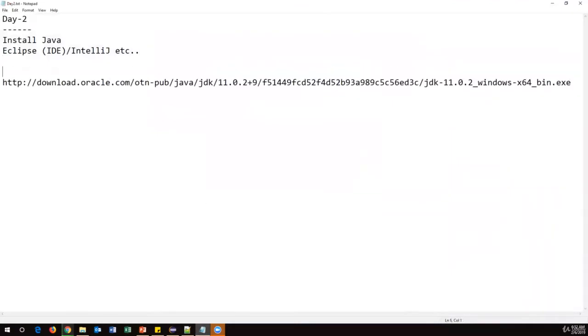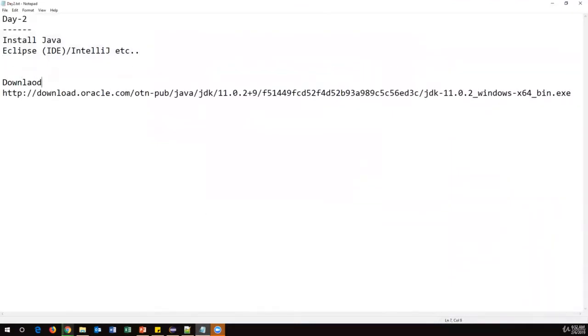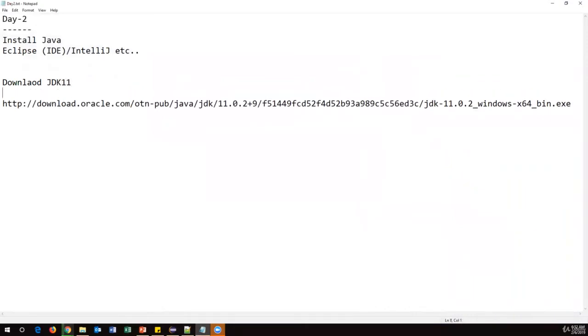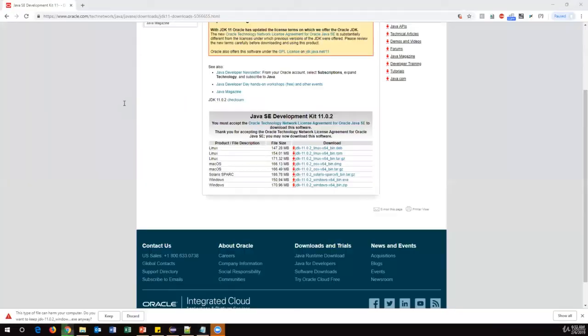So download JDK 11. 11 is the latest version. If you open this link directly in the browser, it will start downloading, but you need to do the sign up process first of all. It will ask you to log in to the Oracle website, so provide your login details, then try to open this link. This is the first thing. Okay, so it is starting downloading. I already have this, so I'm just discarding this.